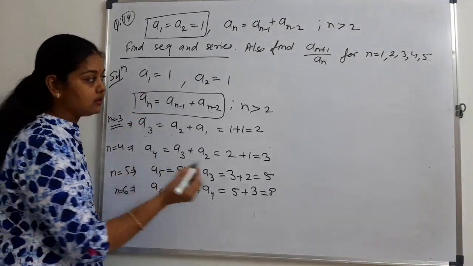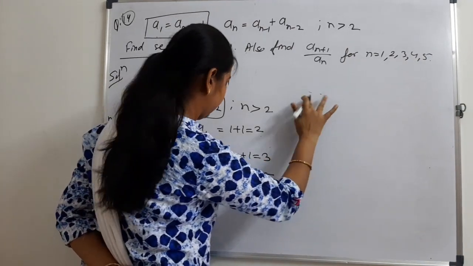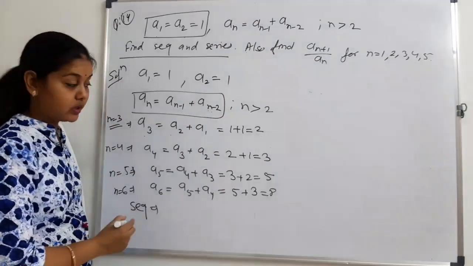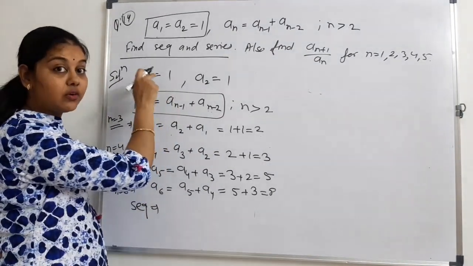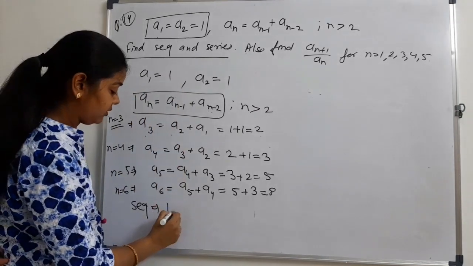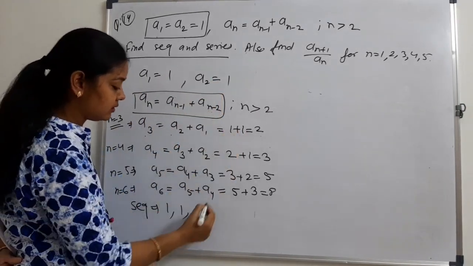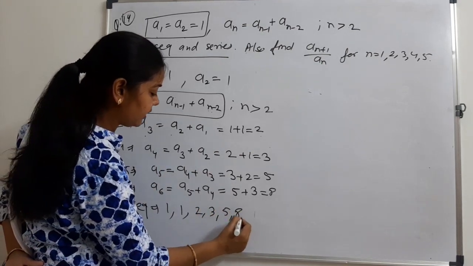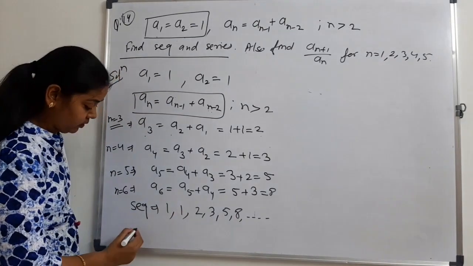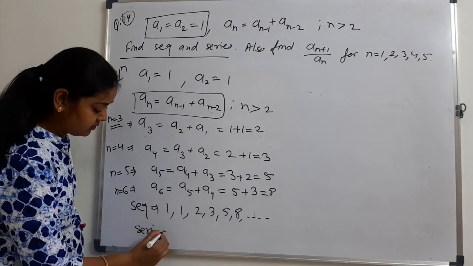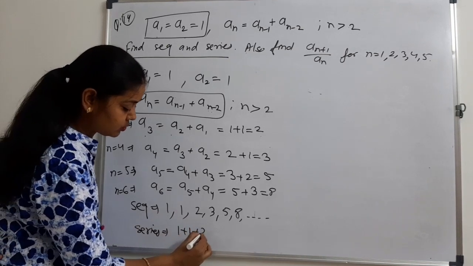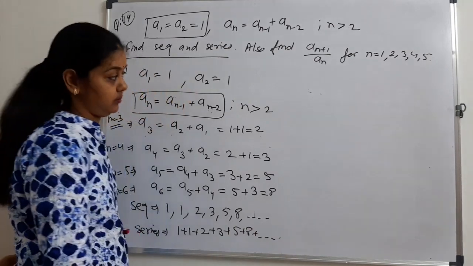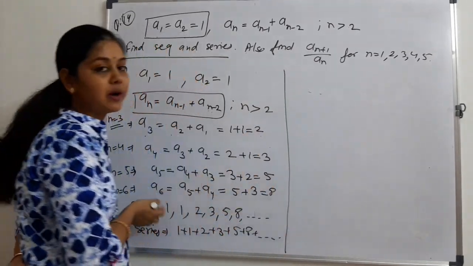Now, what is the sequence here? We get the sequence. What is the corresponding sequence? The sequence is, we will start writing for the first term: 1, second term is 1, third term is 2, fourth term is 3, 5, 8 and so on. And the series is 1 plus 1 plus 2 plus 3 plus 5 plus 8 and so on. This is your first part of the question.